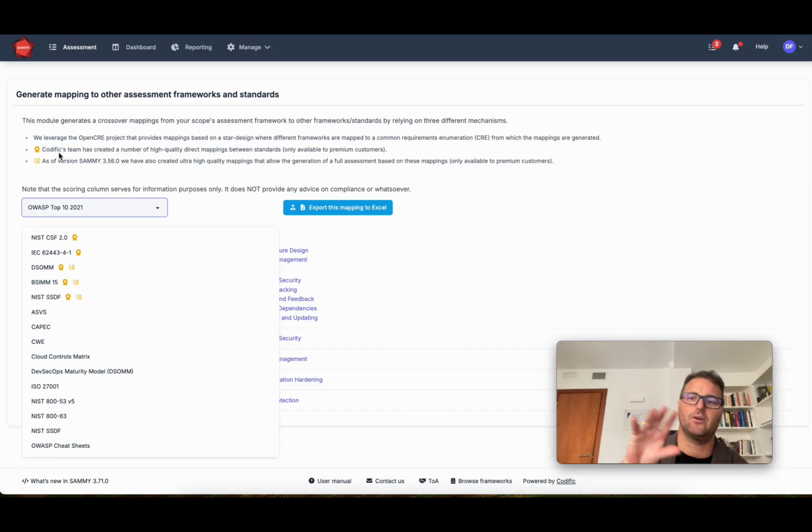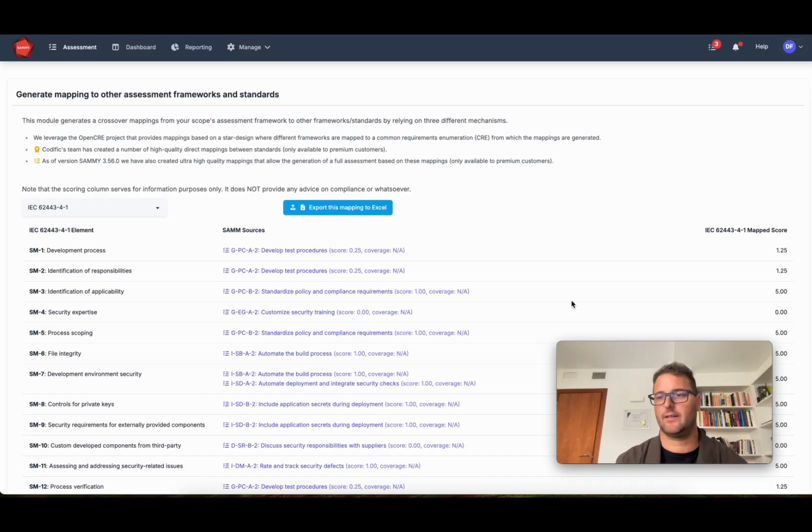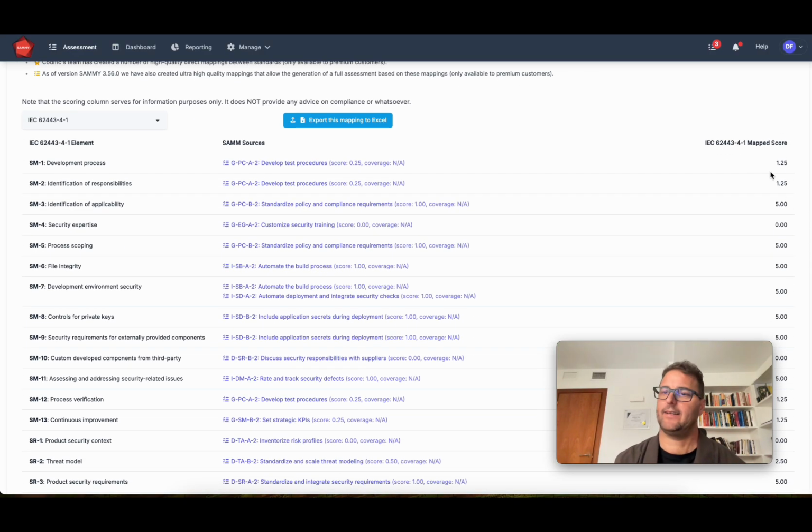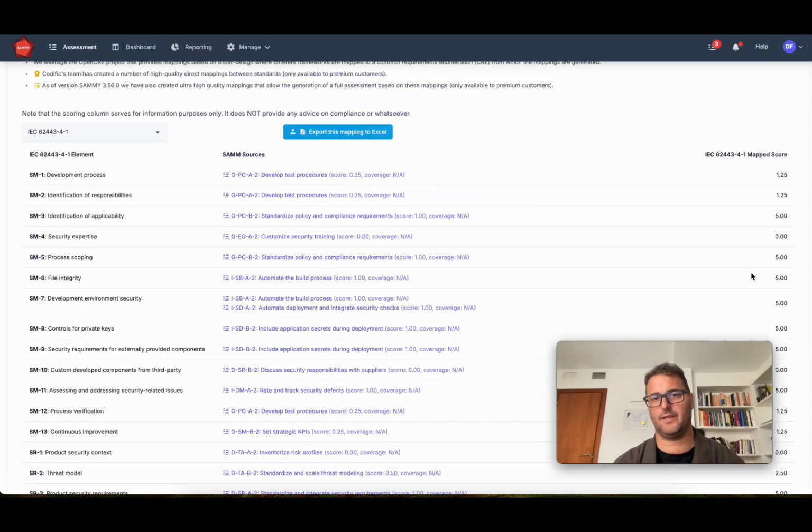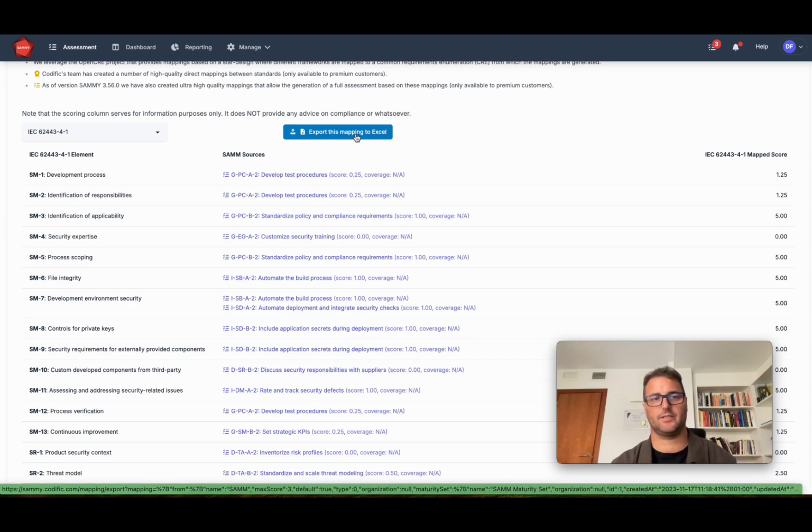But in some cases, we have created higher quality mappings that go directly from one framework to the other, whereas OpenCRE goes through a level of abstraction. The direct mappings, the high quality mappings are created manually, and they go directly from one framework to the other. For example, between SAM and NIST CSF, or between SAM and IEC 62443-4-1. These ones will give you a bit more meta information, so it will give a suggestion as to where the scores could be, and you could also export this to Excel.